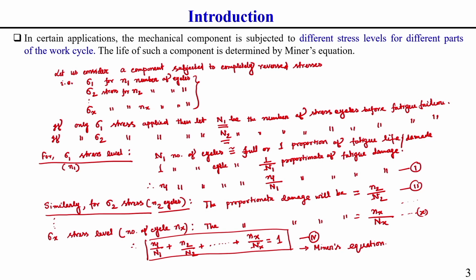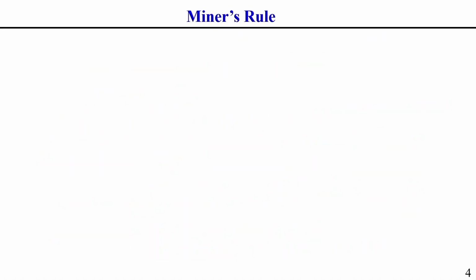You got the idea. Now, in some cases, instead of different stress levels and different numbers of cycles, what happens is that a particular stress level is subjected to a particular proportion of the total time of that component. Understand? So, sometimes the number of cycles n1, n2 at stress levels sigma 1, sigma 2 is unknown.